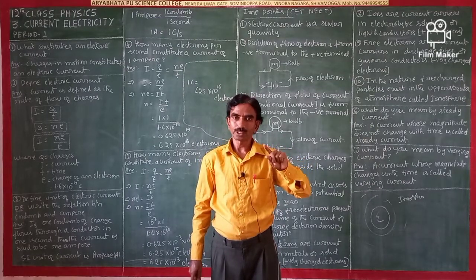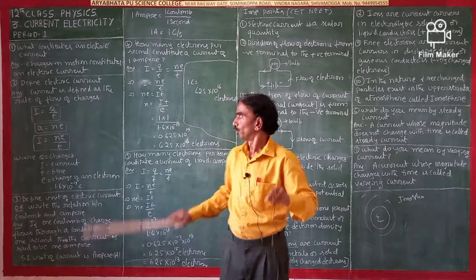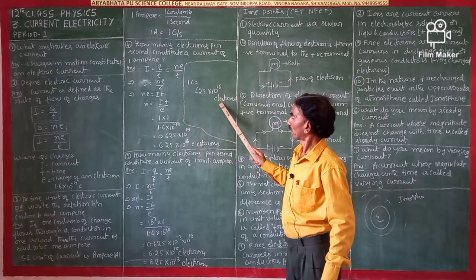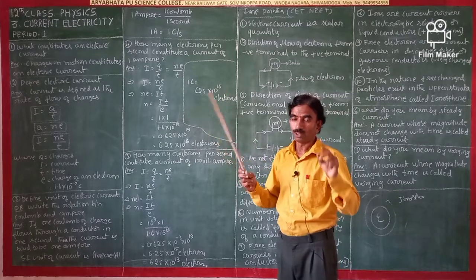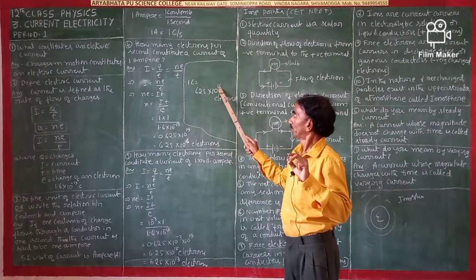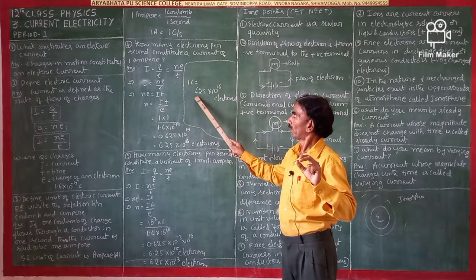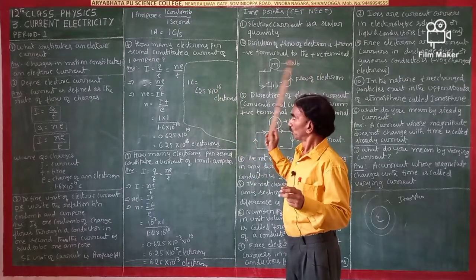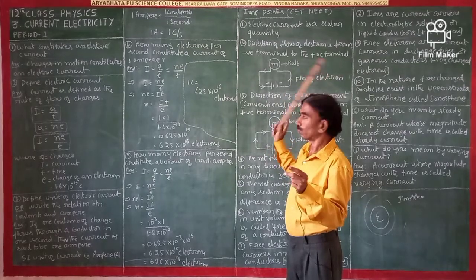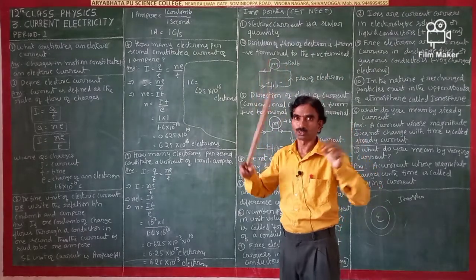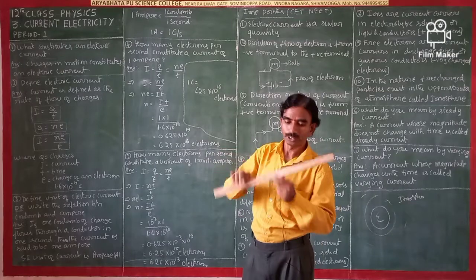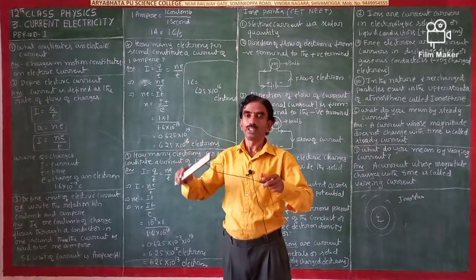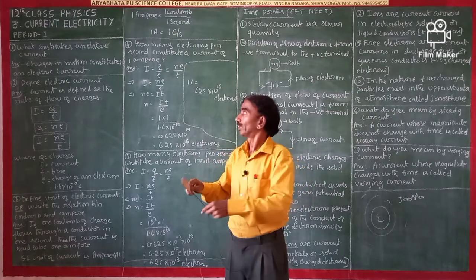What are charges? You have to see what Q is. I have already explained that 1 coulomb is a set of 625 into 10 to the power of 16 electrons. After the 625, you have to put 16 zeros. It is very long. That many electrons are flowing in a single wire in 1 second. So that is 1 ampere.